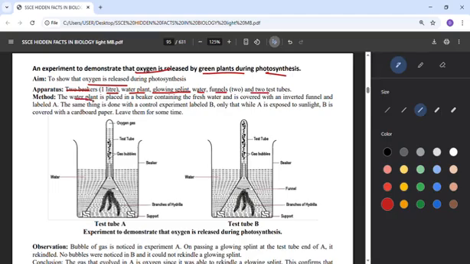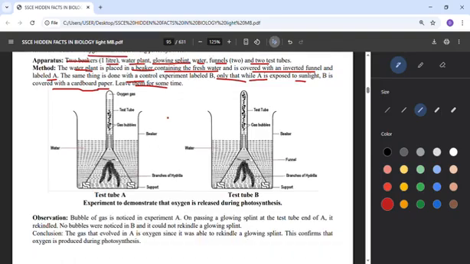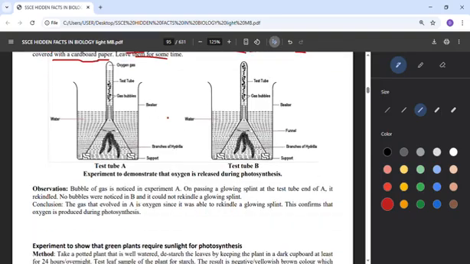Place the water plant in a beaker containing fresh water and cover it with an inverted funnel and label it A. You do the same thing as a control experiment and label it B. Only that while A is exposed to sunlight, B is covered with cardboard paper, and you leave them for some time. So let's see what will happen, the one that is exposed to sun and the one that is not exposed.